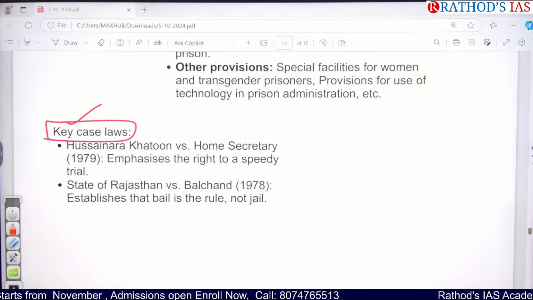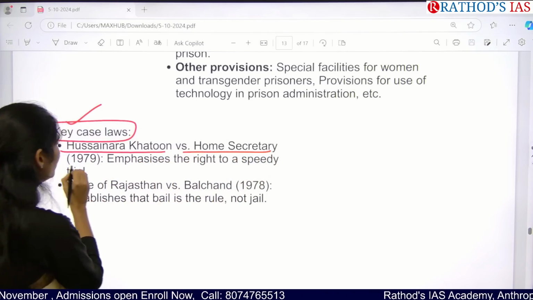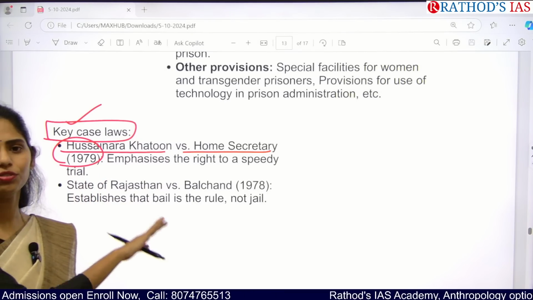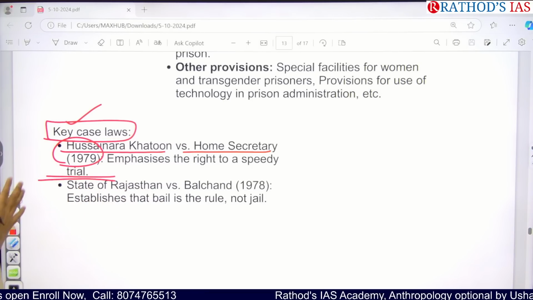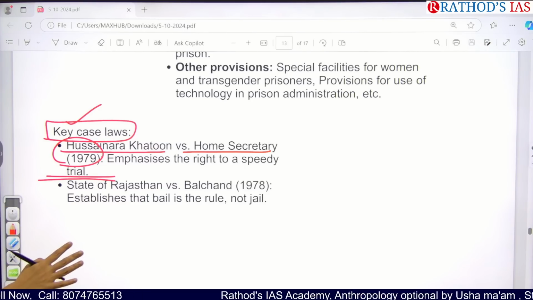prison reforms. So earlier we have Hussainara Khatoon versus Home Secretary 1979 case. In that case, the Supreme Court said we need to focus on speedy trial so that we can decrease undertrials as well as we can decrease overcrowding in prisons.